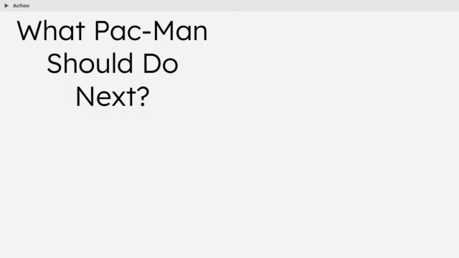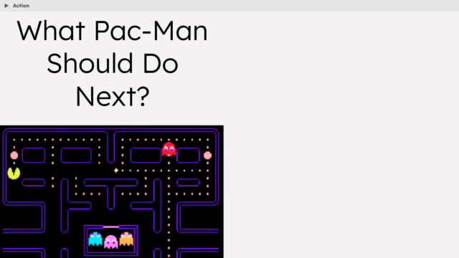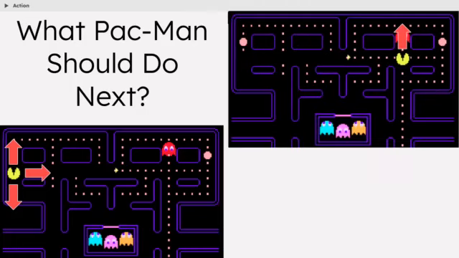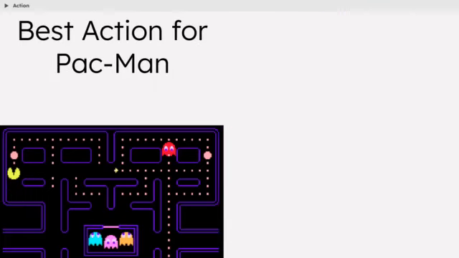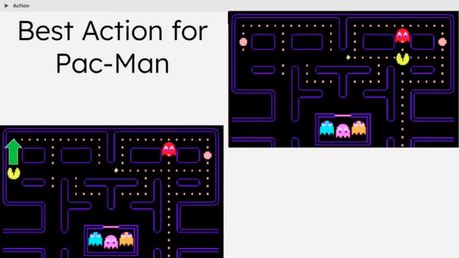Now, let's look at Pac-Man examples. In this first case, he can go up, right, or down. Left is not available. What would be the best move? In this second case, he can move in all four directions. But are they all equal? In the first case, he should go up and grab the power pellet. While in the second case, the smartest action is to move right, away from the ghost and closer to the power pellet. So, actions aren't just random choices, they're state-dependent. They have different values to help the agent make better decisions.